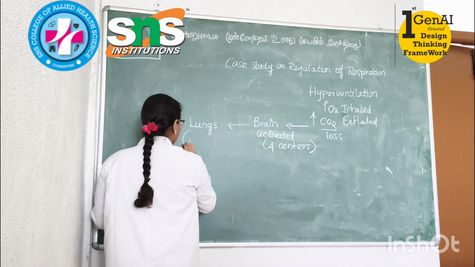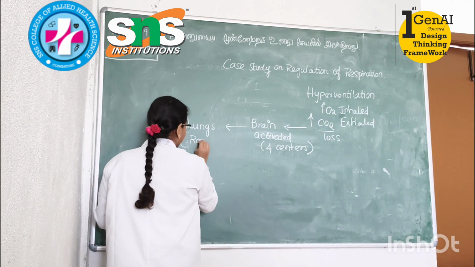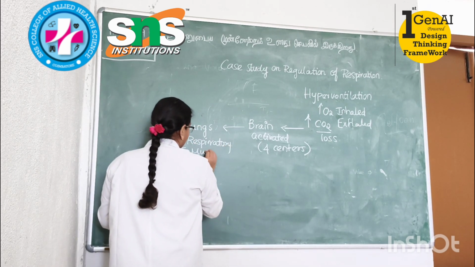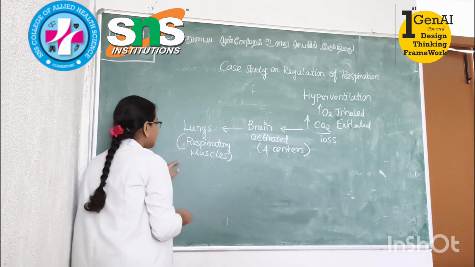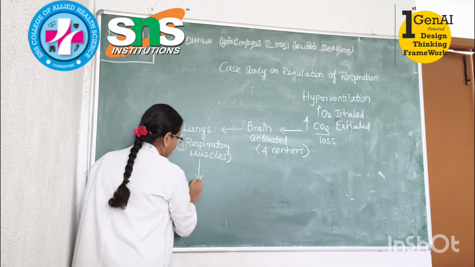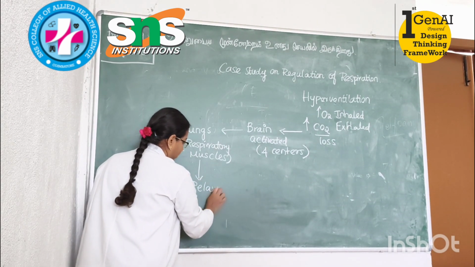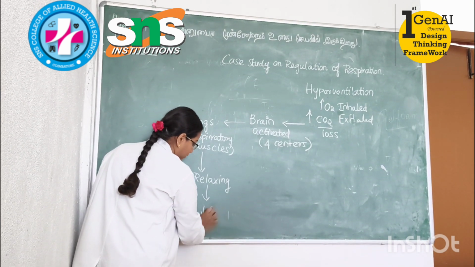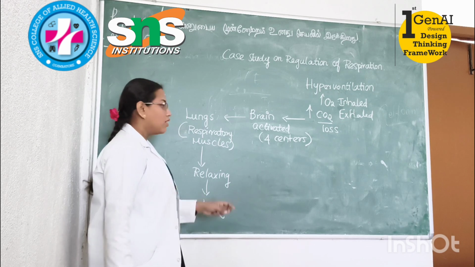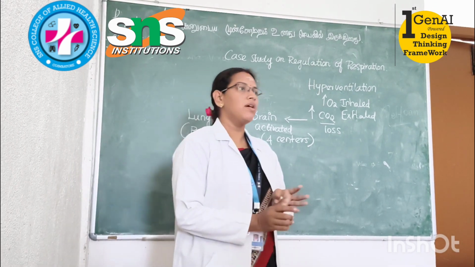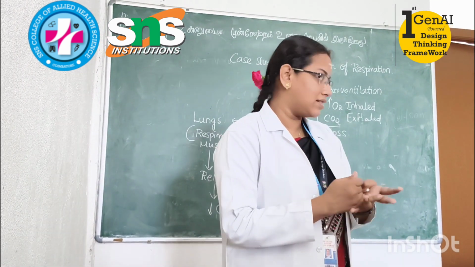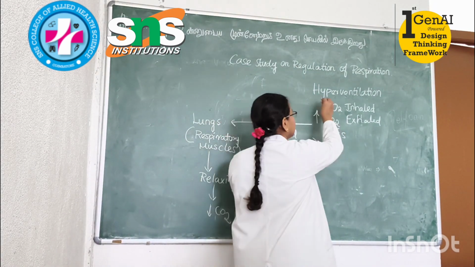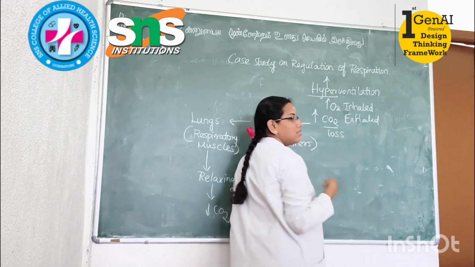In the lungs, it will send the information to the respiratory muscles. The respiratory muscles will start relaxing. Once they relax, the amount of CO2 exhaled will decrease. All this happens within a short duration of time. Because he has fear and anxiety, that is why he went into hyperventilation. Hyper means high, ventilation means increased respiration.